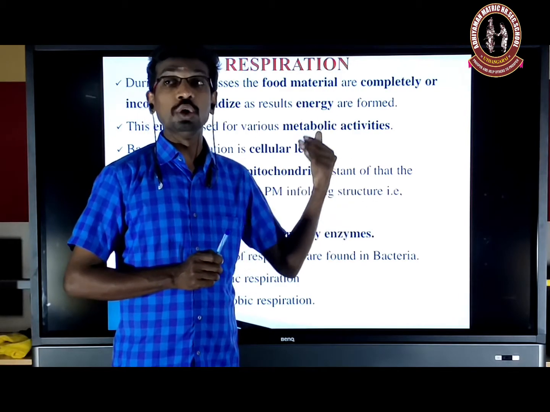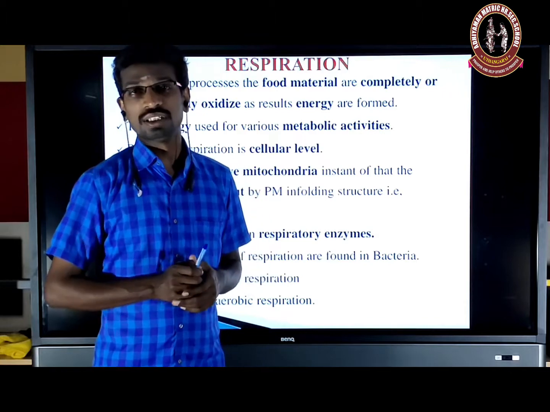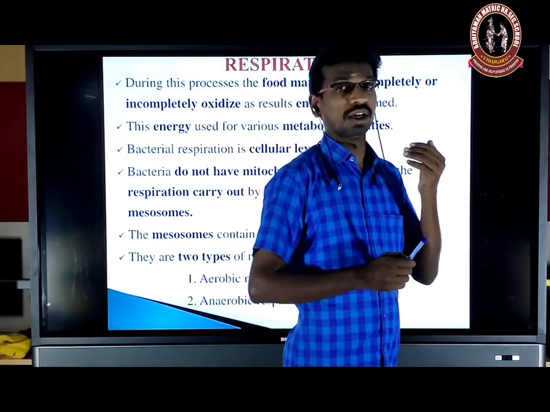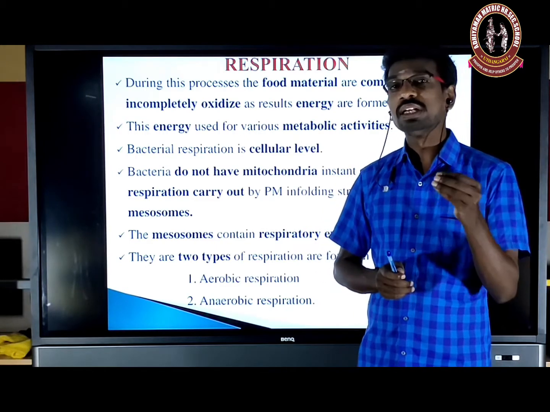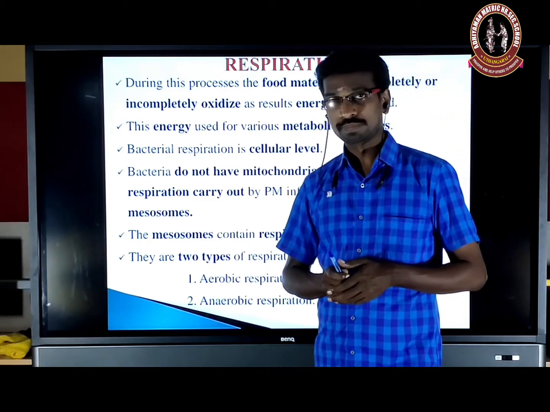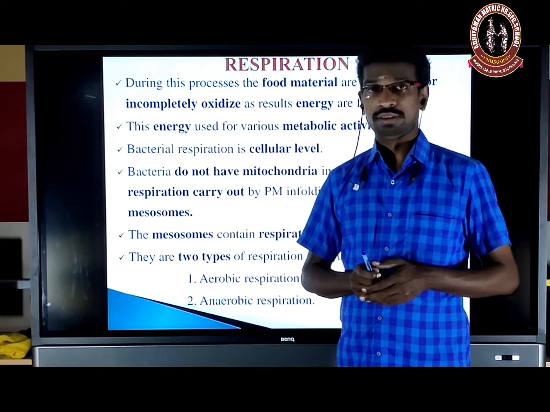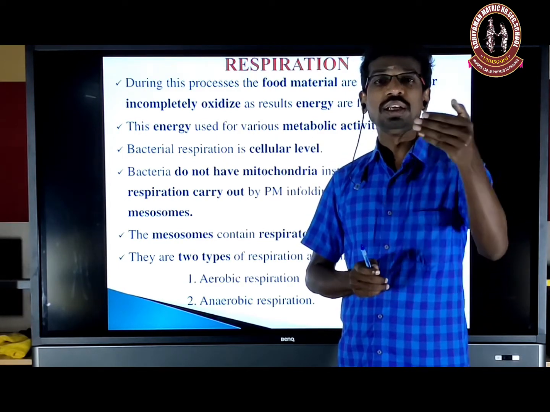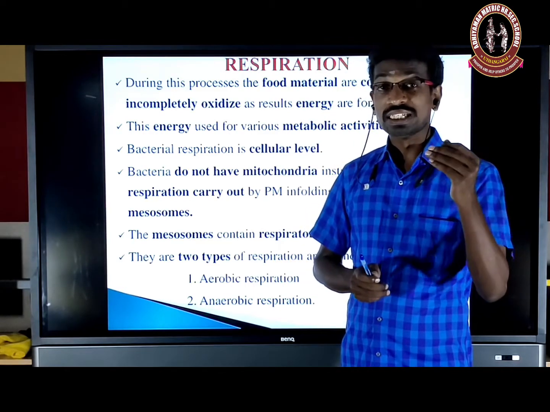It is only present in eukaryotic organisms, because the mitochondria is a double membrane structure and a semi-autonomous organelle. So what is a semi-autonomous organelle? Because it has a small amount of DNA, the mitochondria partially depends on the nucleus, not entirely.